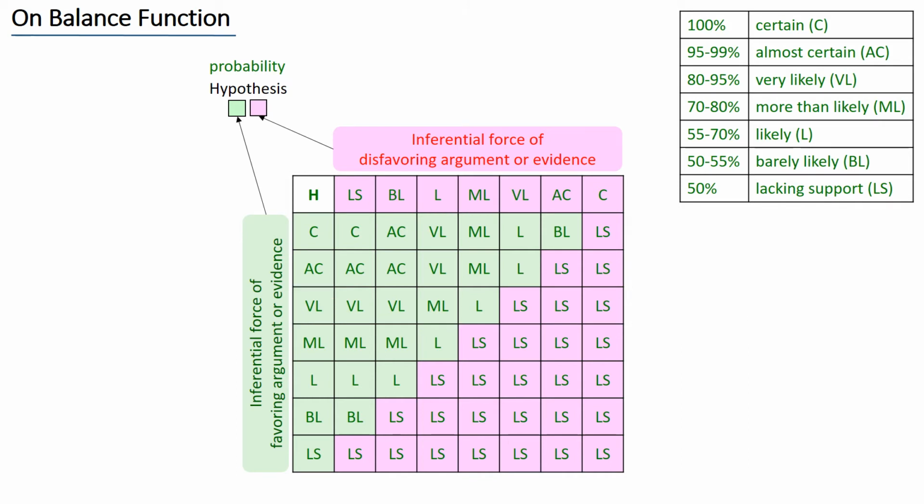In general, if the inferential force of the favoring argument or evidence is strictly greater than the disfavoring one, then the probability of the hypothesis is lowered based on the inferential force of the disfavoring argument or evidence. Also, if the inferential force of the disfavoring argument or evidence is equal to or greater than that of the favoring one, then one concludes that the hypothesis is lacking support.